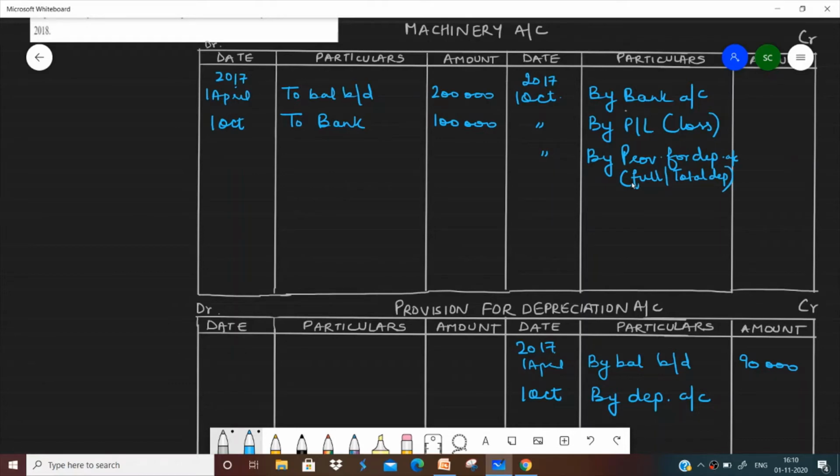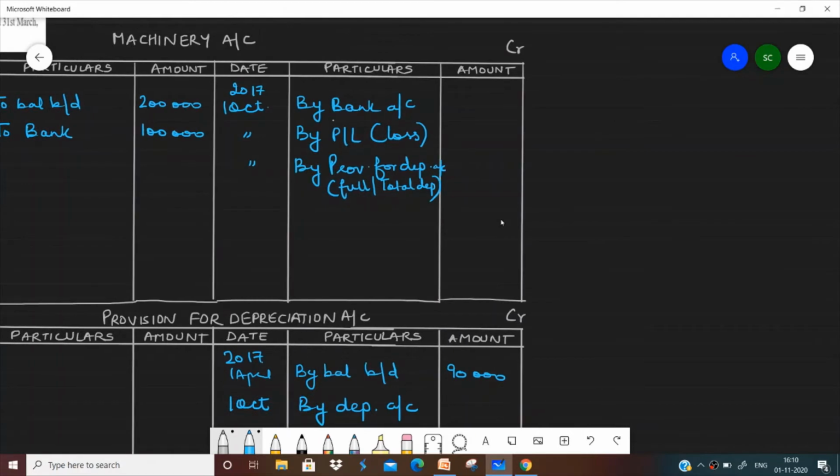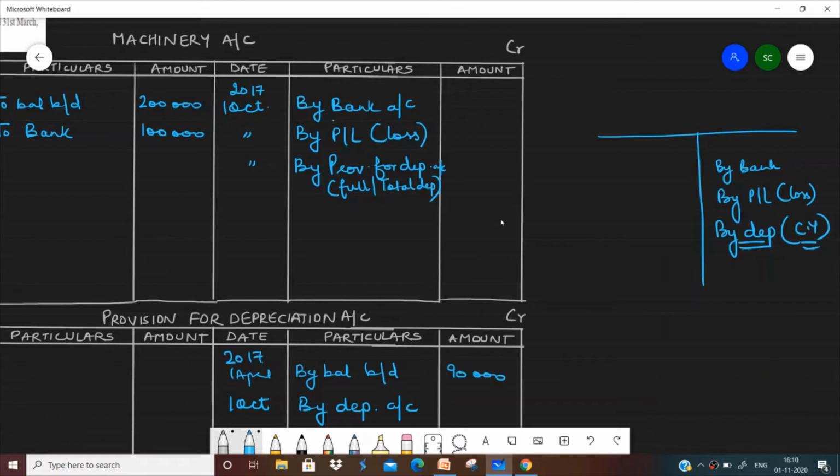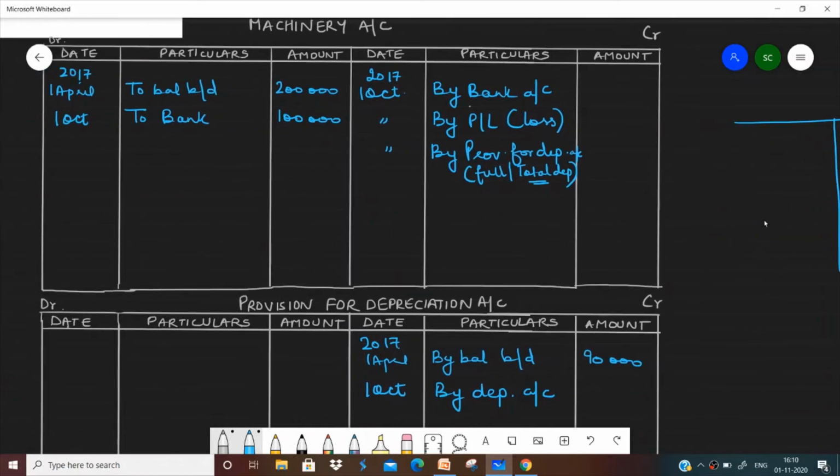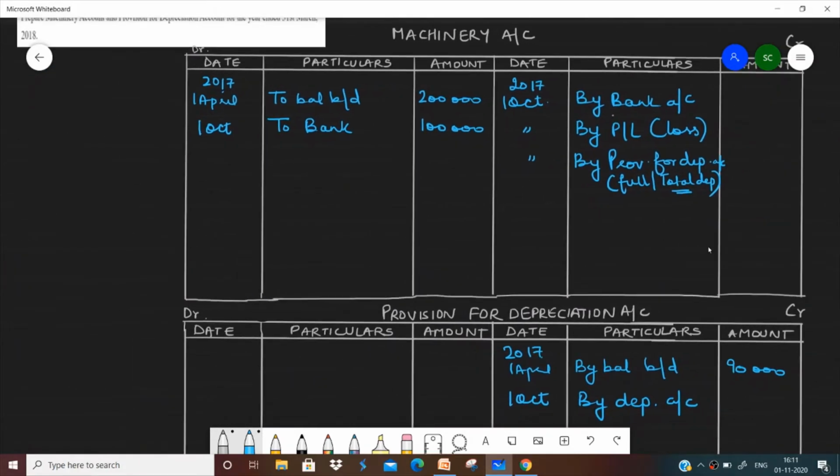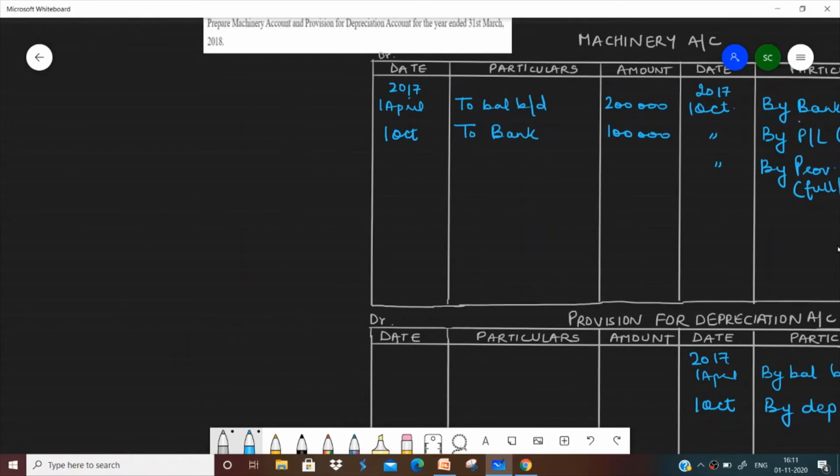You must remember that in the previous method, I'll just show it to you. In the previous method, if in the same question we were following the first method, we would have written here by bank, then by P&L the amount of loss, and we would have written by depreciation. And please note, this depreciation would have been the depreciation for the current year, not the total depreciation. But here we are taking the total depreciation. Now how can these amounts be calculated? These amounts can be calculated by preparing the working note.